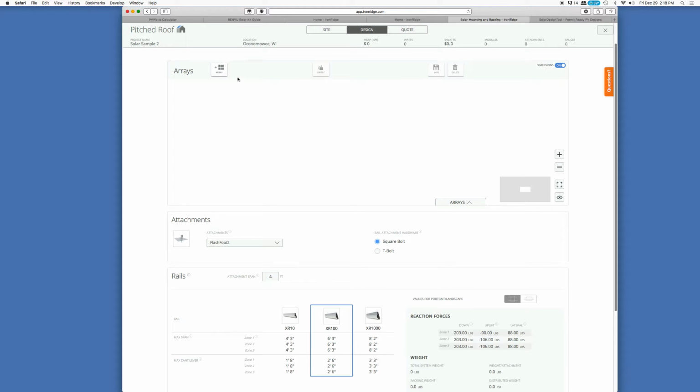So now in here, we actually get a chance to draw out our array. So I'll select it, and I want to have an array which is 3 rows of 8 solar panels across. So I draw it out, and right away a bunch of stuff happens here. We get some information. So I can zoom in a little bit here,